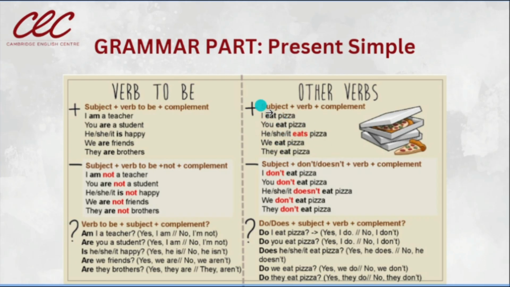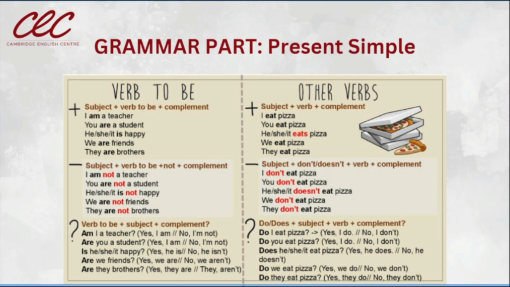The other subjects keep the verb in its base form without the S. I eat pizza, you eat pizza, we eat pizza, they eat pizza. So only for the subjects he, she, and it, we need to add an S to the verb.